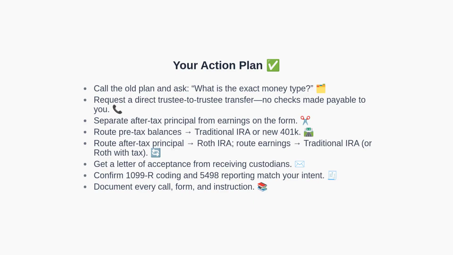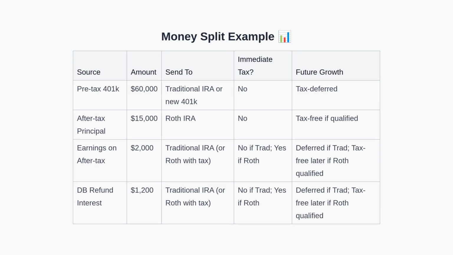Now let's ground this with numbers. This table illustrates a sample breakdown. $60,000 of pre-tax 401k funds move to a traditional IRA or new 401k with no immediate tax and tax-deferred growth. $15,000 of after-tax principal goes to a Roth IRA with no immediate tax and the potential for tax-free qualified growth.